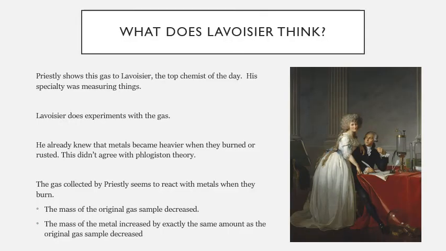So Priestley had this dephlogisticated air that he was able to produce and didn't really know what to do with it. So he showed this gas to Lavoisier, who was the top chemist of his day. Lavoisier was French, lived in Paris, and there's a picture of him there on the right with his wife Marie Paulze. The two of them were really quite a dynamic team, and they were unbelievably productive chemists. Unsurprisingly for the time, Lavoisier got all of the credit, but they both worked together.